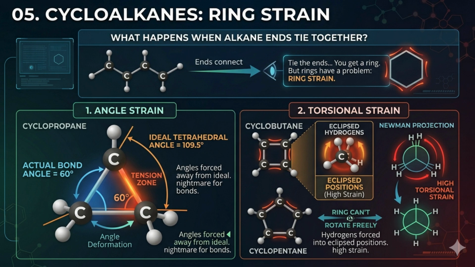The second factor is torsional strain. Remember how straight-chain alkanes could freely spin their bonds to find comfortable, staggered positions? Rings lose that luxury. The structure is locked. The ring cannot rotate freely. Because the carbons are tethered together, the hydrogen atoms on adjacent carbons are rigidly forced into those high-energy, eclipsed positions. As shown in the Newman projection on the right, these eclipsed hydrogens are permanently clashing. The molecule is trapped, unable to twist away from the intense torsional strain. Together, this forced angle compression and inescapable torsional crowding define the tense, pent-up energy inherent in closed ring molecules.